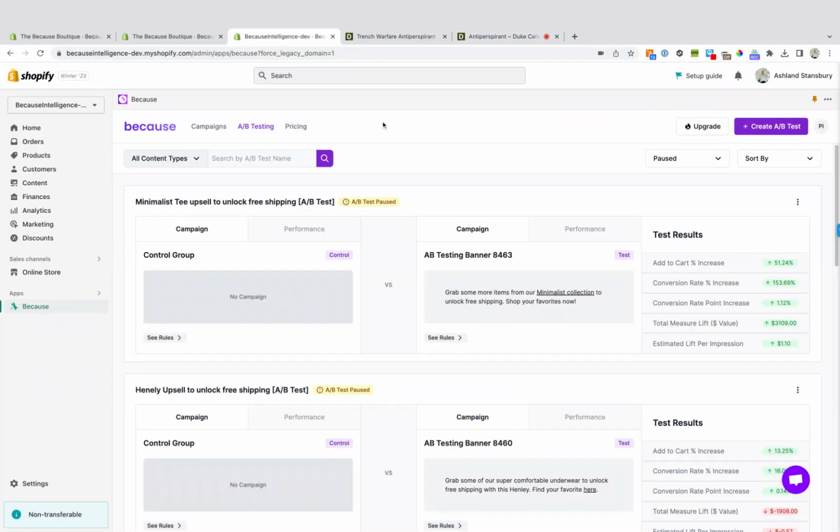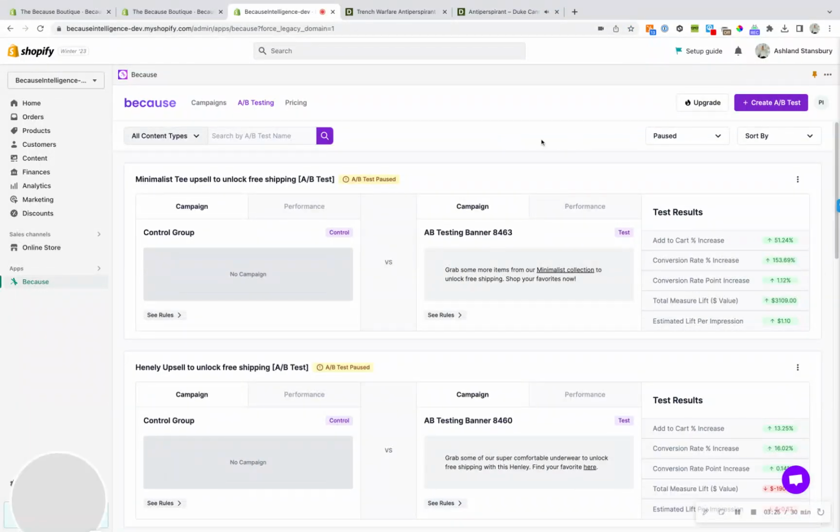All of this is with an A/B testing focus. So you can turn all of these campaigns into an A/B test where 50% of the site visitors will see the message, the other 50% will not, and then they can track the impact on the far right to see impact on add to cart rate, conversion rate, revenue lift, all of the above. Alternatively, you can also test one campaign versus another if you want to test out like copy or position or even design to see which one works best.